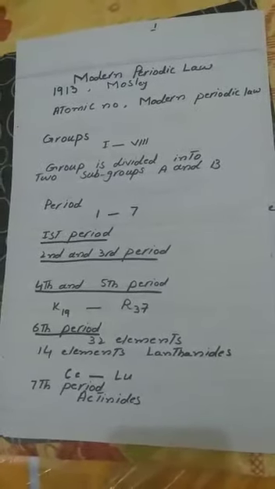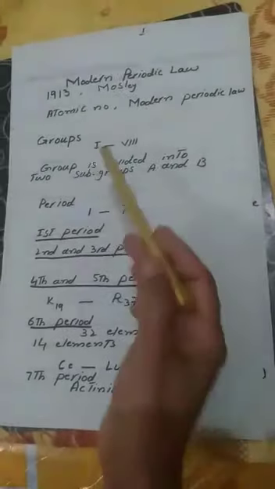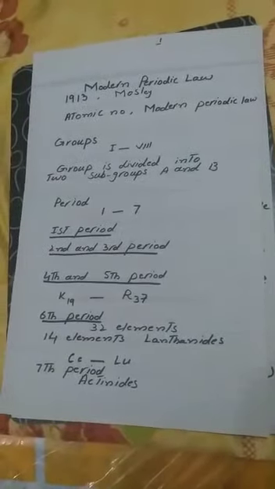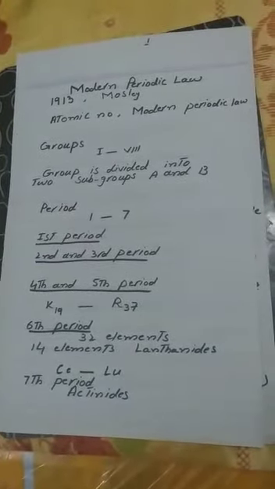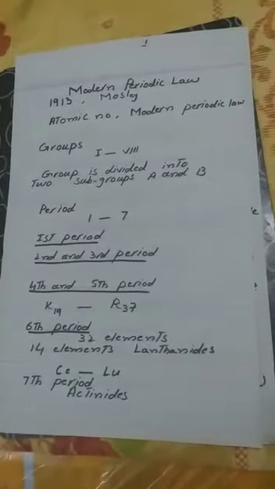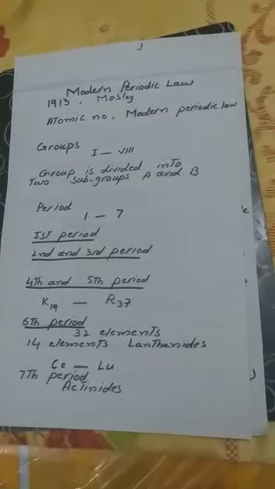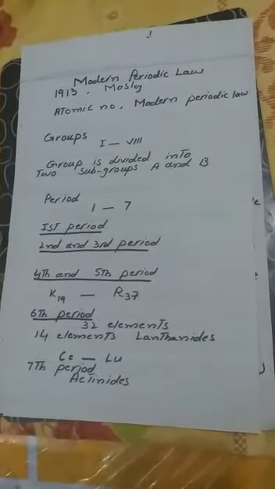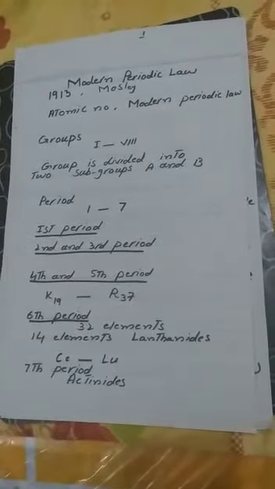According to the modern periodic law, there are 8 groups in the periodic table. These are represented by Roman numbers 1 to 8. Each group is divided into subgroup A and B. The subgroup A contains typical or normal elements, while subgroup B contains transition elements. All elements in the same group have similar properties.